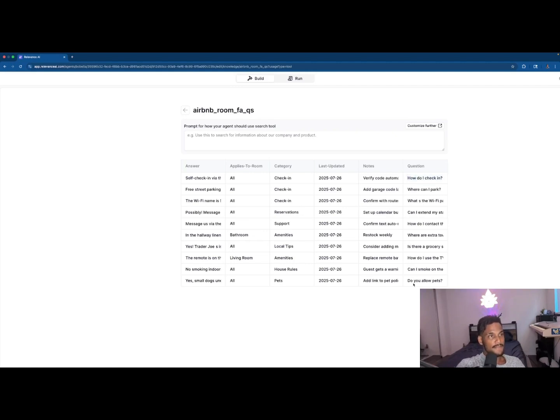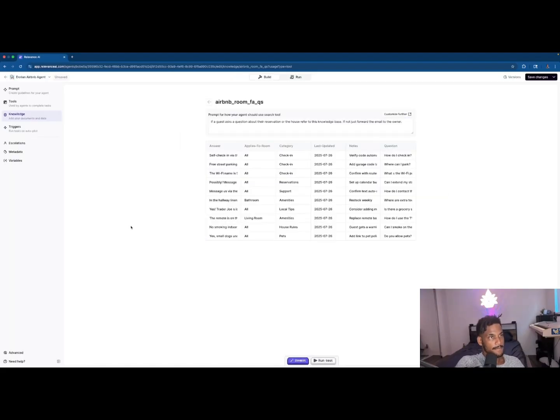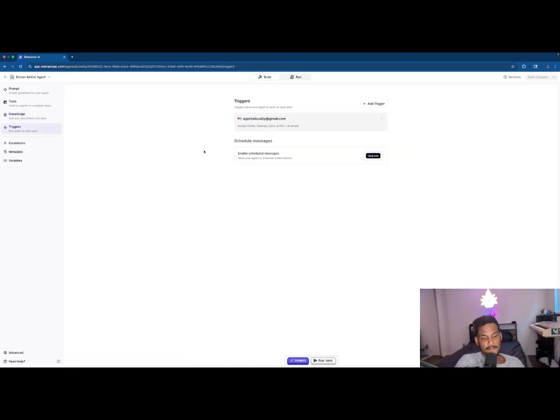Oh, and I didn't add a prompt here, right? So basically what I just printed out as the prompt is: if the guest has a question about the reservation or the house, refer to this knowledge base for the answer, and if not, just forward the question to the owner. Down here we have our triggers. The only thing that really triggers this particular agent is an email, but we can also have a dedicated phone number.